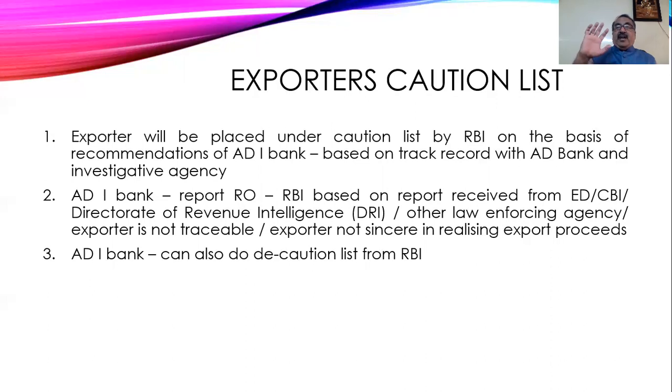Now the authorized dealer has reported to RBI. Then the same authorized dealer can do the delisting, if the exporter has proved that he is genuine, and the Enforcement Directorate and CBI have all given a clean sheet to this exporter. Then the same authorized dealer can do the de-caution. So caution and de-caution are done by the authorized dealers.